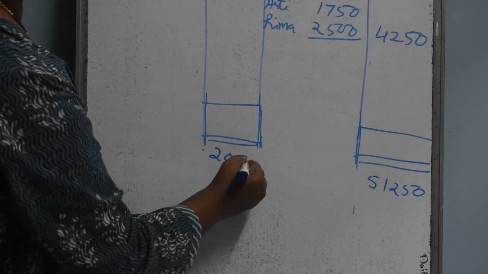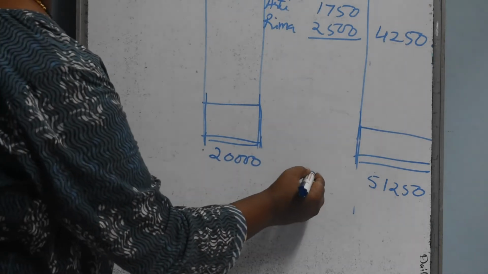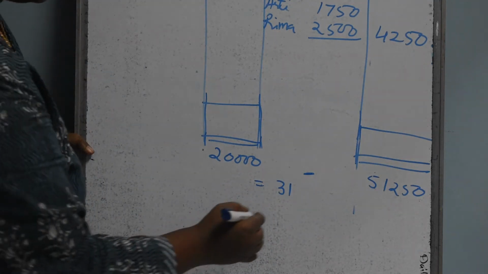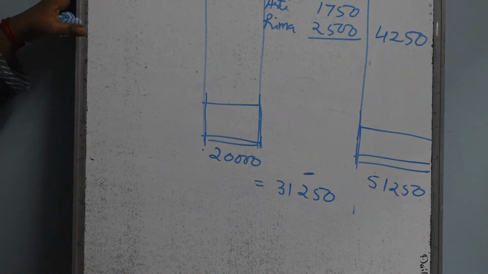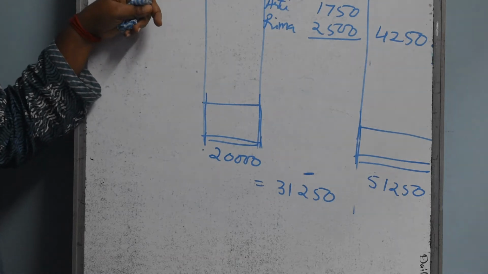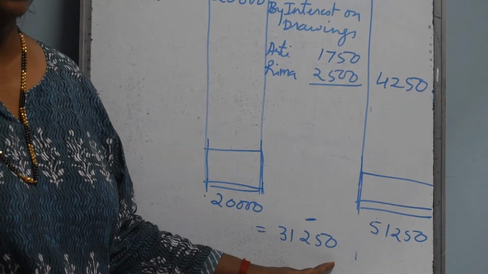So what is the amount remaining? If you minus this two amount, it is getting 31,250. Just observe, before giving the interest on capital, we are getting 51,250 that side, and it is 20,000 this side. If you minus, the balance remaining is 31,250.